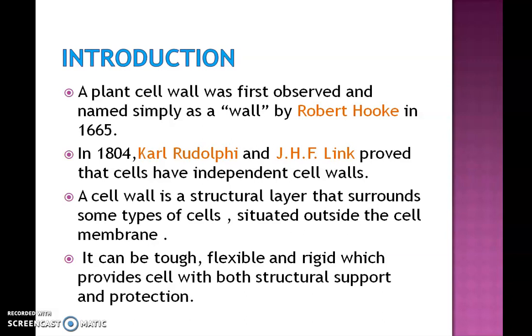The cells of bacteria, fungi, plants and cyanobacteria have a rigid cell wall just outside the plasma membrane, and this is the feature which distinguishes them from the animal cells. We know animal cells don't have a cell wall.